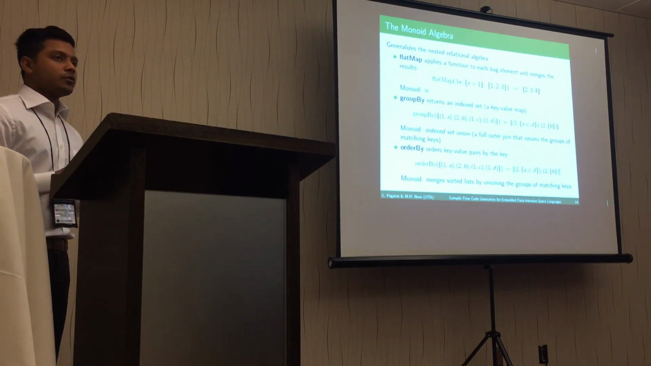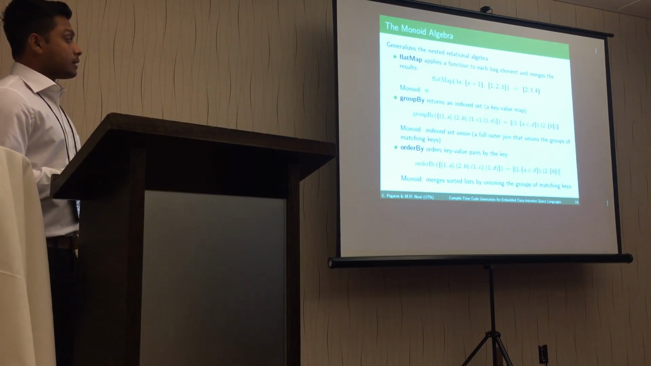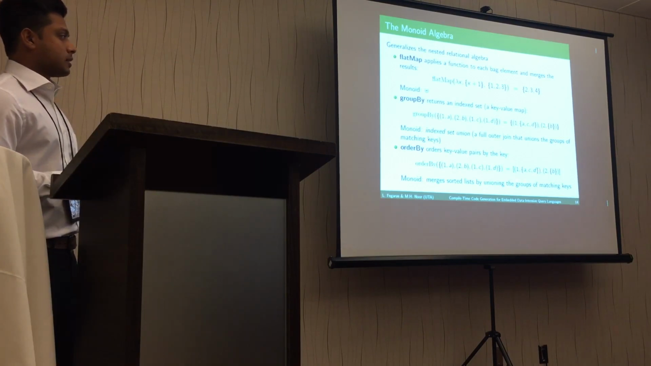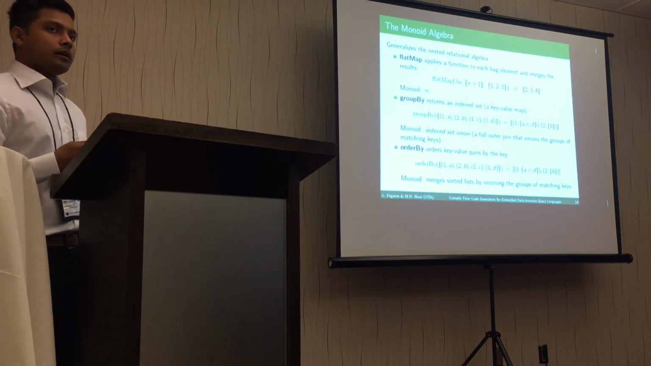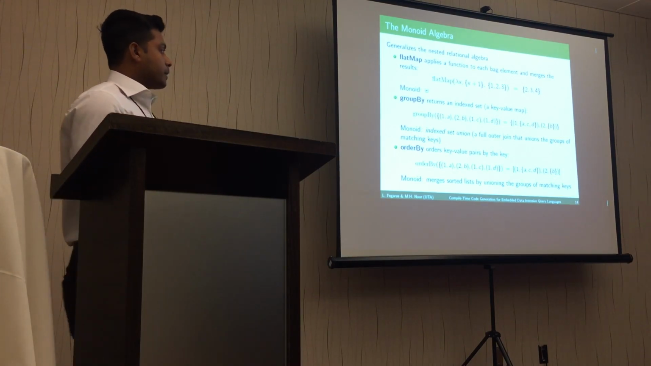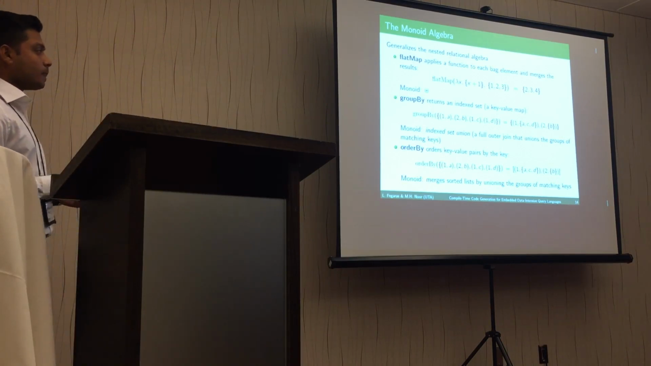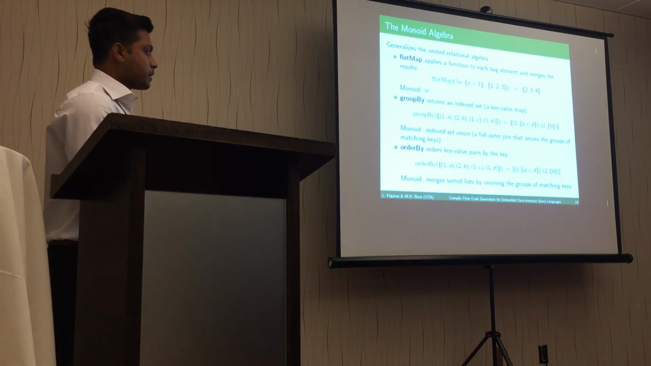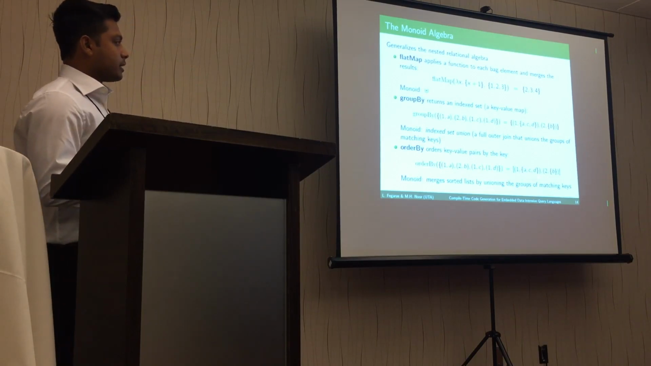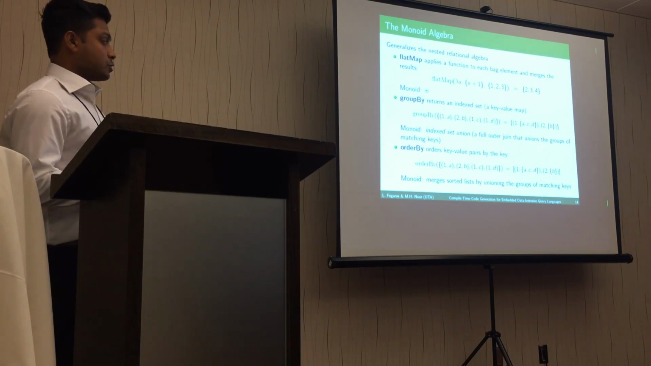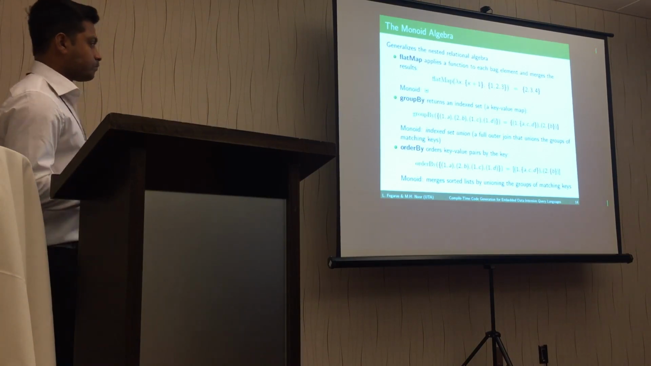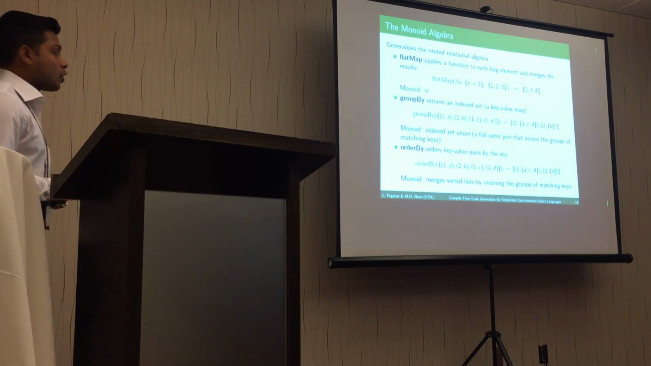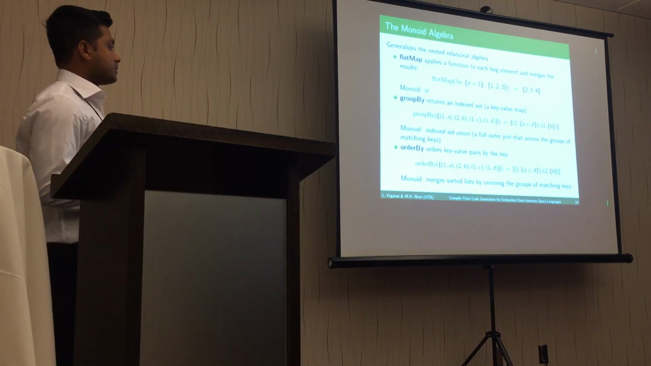Order by is similar to group by, but at the same time it also sorts the output according to the group by key, according to the unique IDs. So here we also have key value pairs in the input, and we get a key value map where the value is the bag corresponding to each unique ID. And the monoid for order by is called merge sort list.